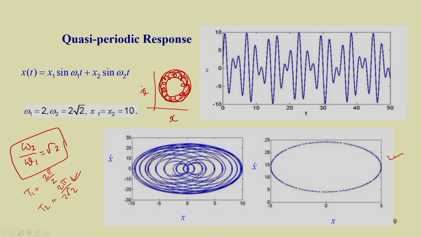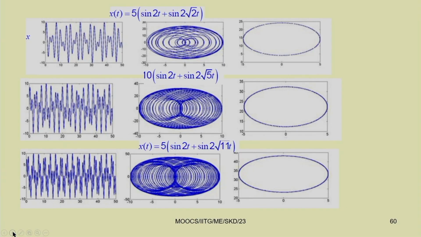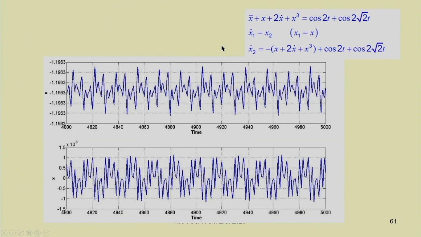Let us take another example. Here we have taken 2 and root 2, with x1 and x2 equal to 10. Similarly, we can take, for example, x(t) equal to 5 sin 2t plus 5 sin 2 root 2 t. Similar curves we can get, and you can see this Poincare section between x and x dot.